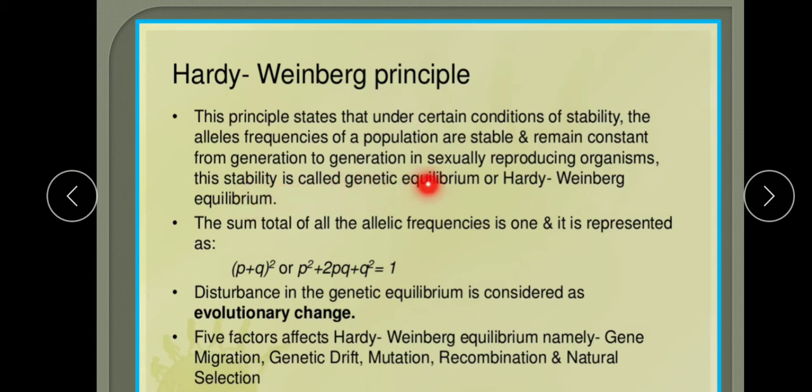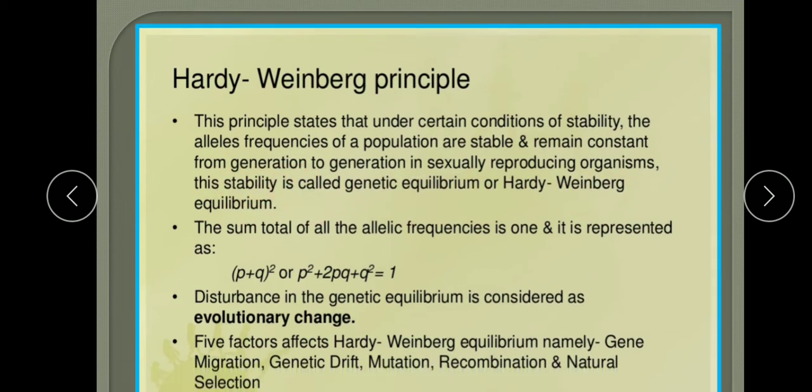This stability is called genetic equilibrium or Hardy-Weinberg's principle. So in a large population, the gene or allele frequency is stable and remains constant from generation to generation. Alleles are the alternative forms of the gene. And the gene pool remains constant.